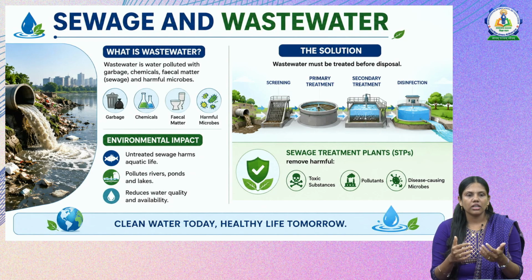What will happen to our water bodies if this sewage water is not treated? If it is directly led into the water bodies, it will create pollution, and as we have already seen, pollution brings so many effects for aquatic and terrestrial life. So there will be an environmental impact if untreated sewage water is directly let into the water bodies. It pollutes rivers, and untreated sewage also harms aquatic life and reduces the water quality as well as the availability of fresh water.